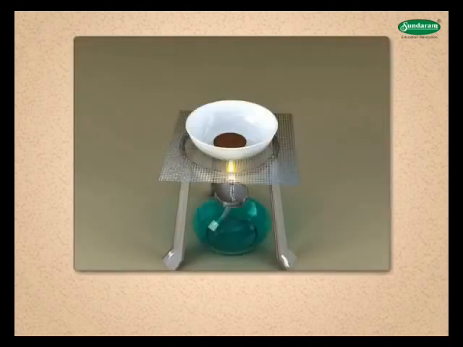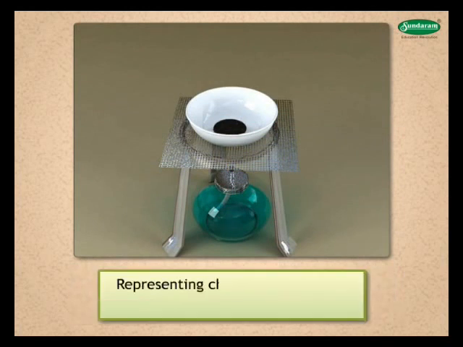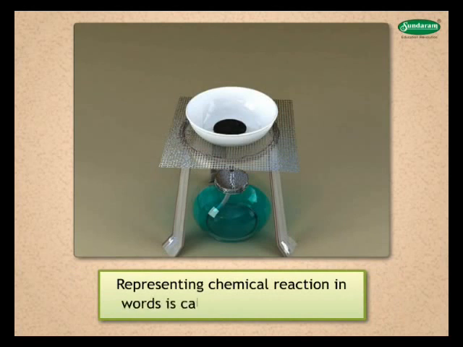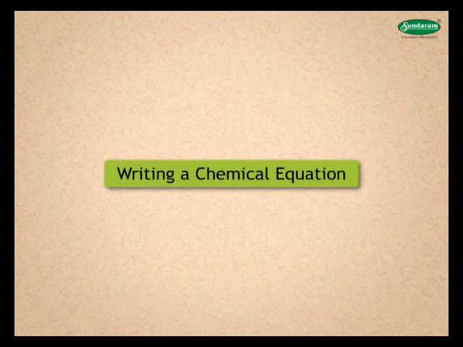Let us take a reaction. Say, when copper powder is heated, black copper oxide is formed. We can represent it as copper plus oxygen gives copper oxide. Representing chemical reactions in words is called a word equation. Let us see how to write a chemical equation.